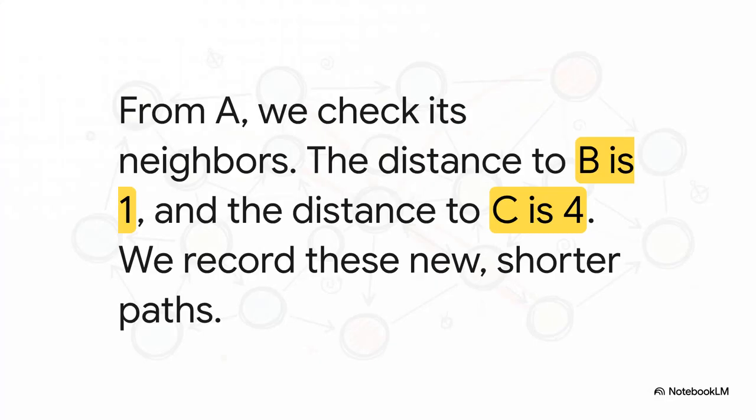All right, first move. We're at our starting point, A. We look around at the places we can get to directly. And we see we can get to City B in just 1 minute. We can also get to City C in 4 minutes. Simple enough. We jot those times down and we check City A off our list. It's now been visited.